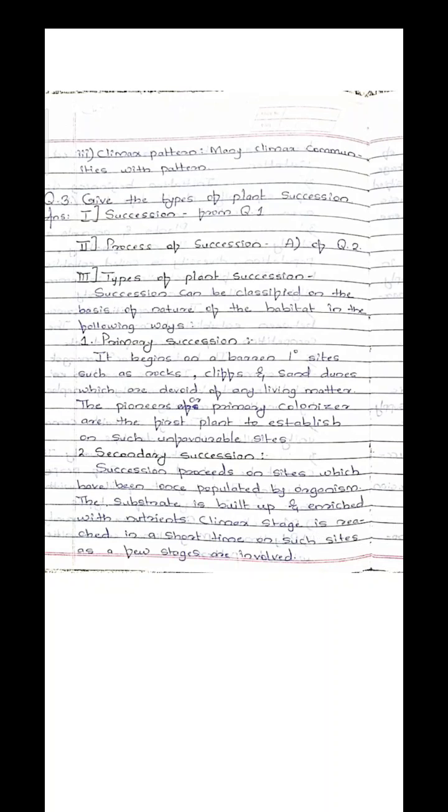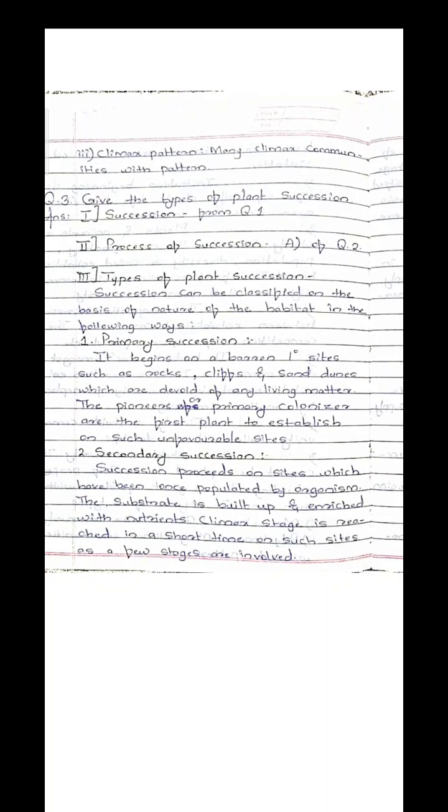The climax stage means the stable community. So on that area, the stable communities develop in a very short time, and only a few stages are observed. That is called secondary succession.